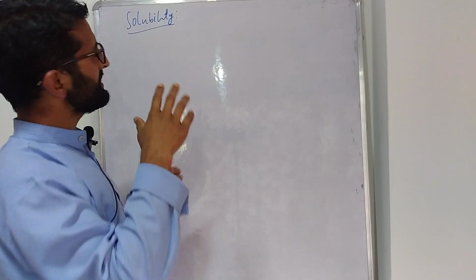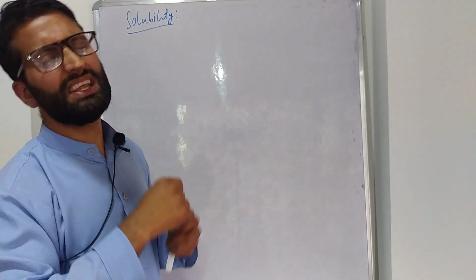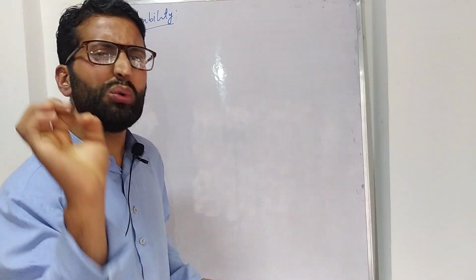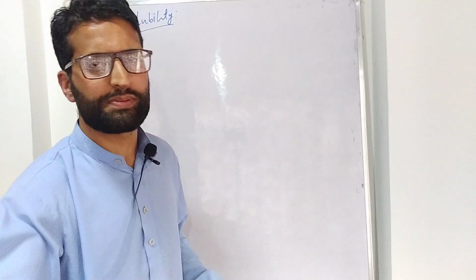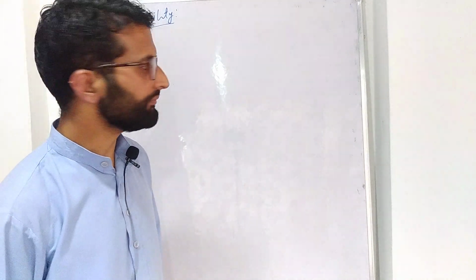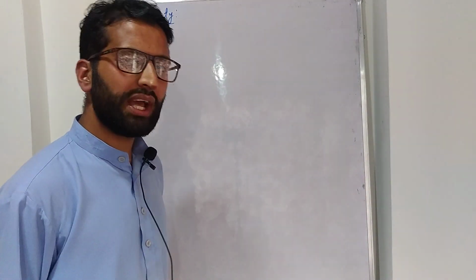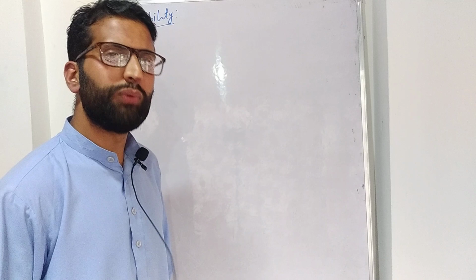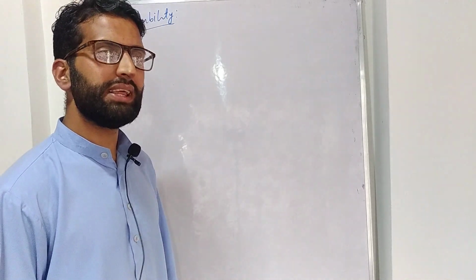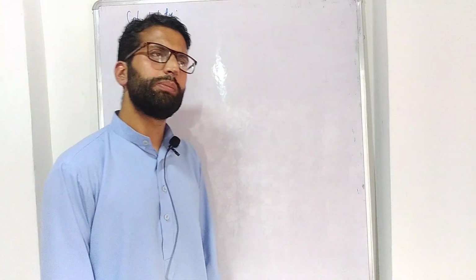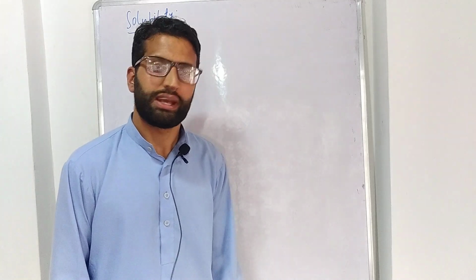When we are talking about this solubility topic, there are different rules for the solubility of salts. I will be going to tell you these rules one by one, and along with the rules I will be going to tell you examples also.